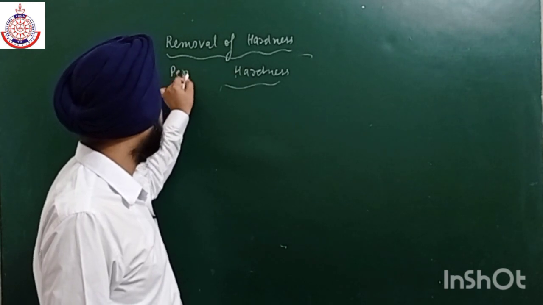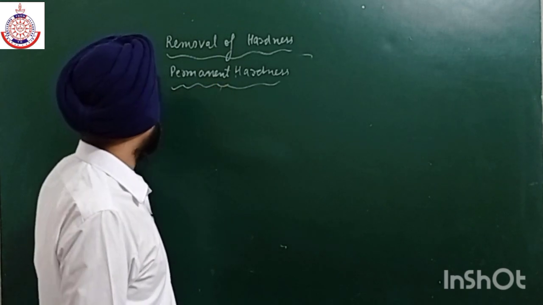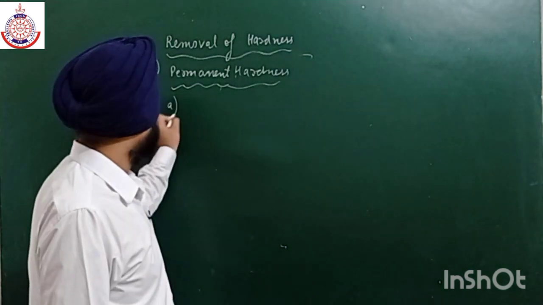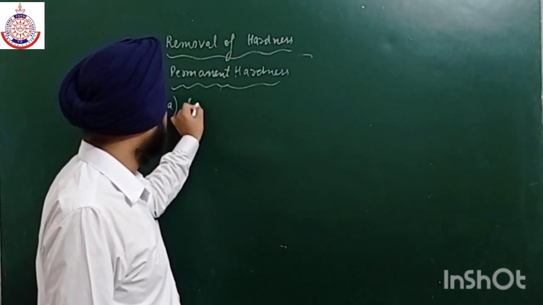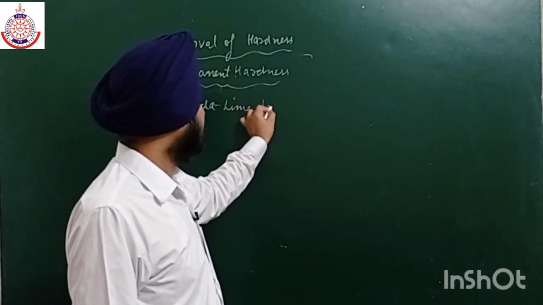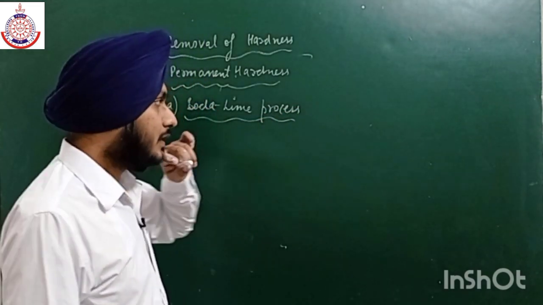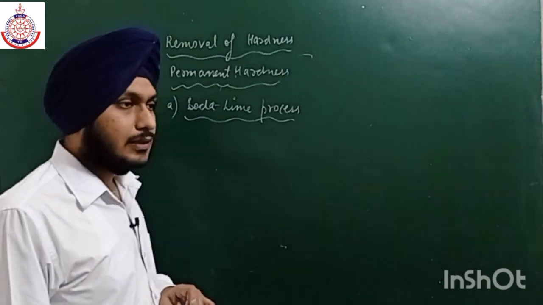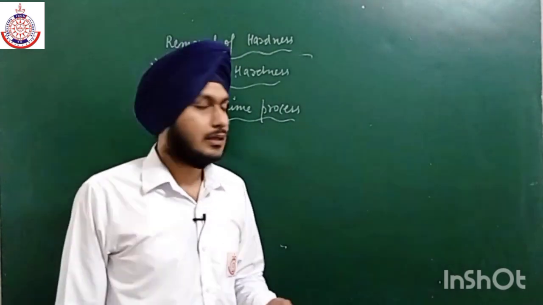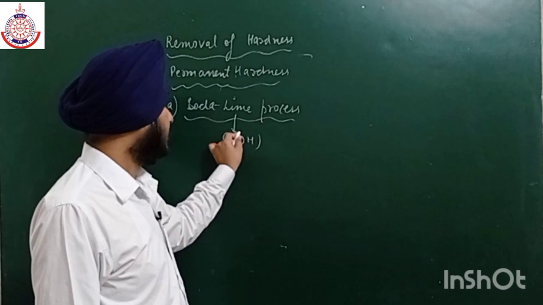Permanent hardness. The second is for removing the permanent hardness. The first method is soda lime process, okay. Soda lime process. So this is also a very important method. This is the first method, and we can easily remove permanent hardness with the help of this method. This method is used to remove both the permanent and temporary hardness, okay. Because here we have lime, and that is calcium hydroxide, okay.